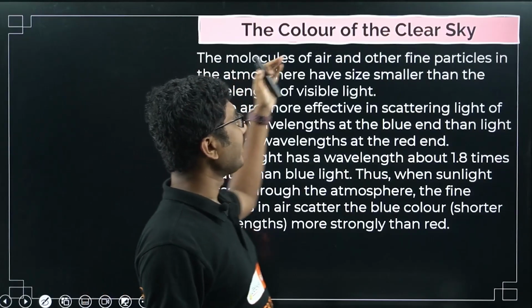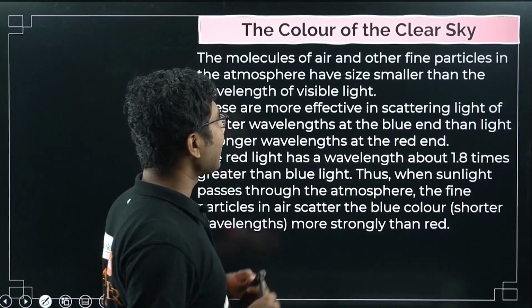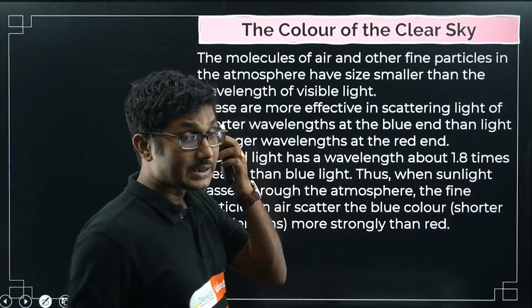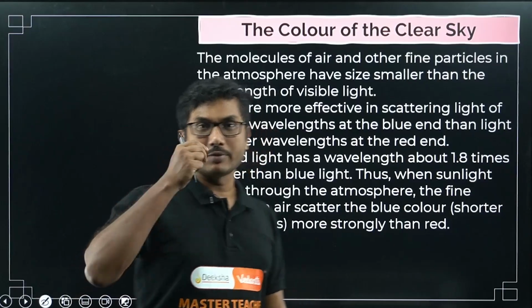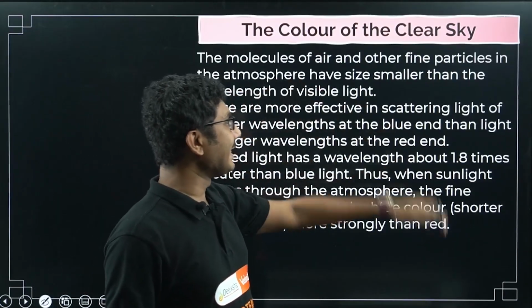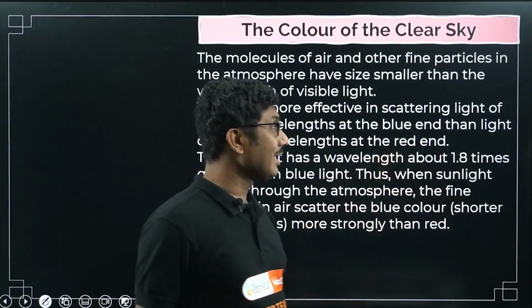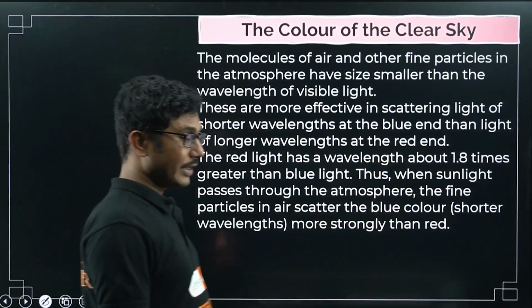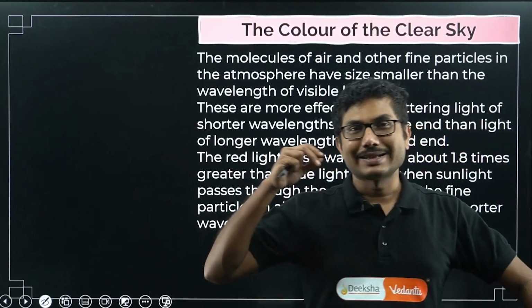Molecules of air and other particles in the atmosphere have size smaller than the wavelength of visible light. If the size of the object is smaller than that of the visible light, then these are more effective in scattering light of shorter wavelengths at the blue end than light at the higher wavelength. So the smaller your size is, the smaller the wavelength you can scatter.